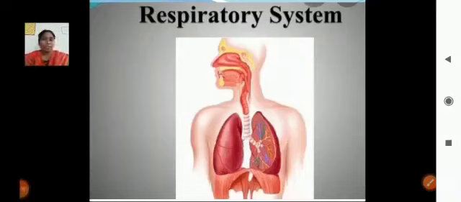What is respiration? Respiration is a process of producing energy, typically by intaking oxygen and removing carbon dioxide and other gases. That is called respiration. So in the process we are gaining energy, and that energy we use for metabolic activities.